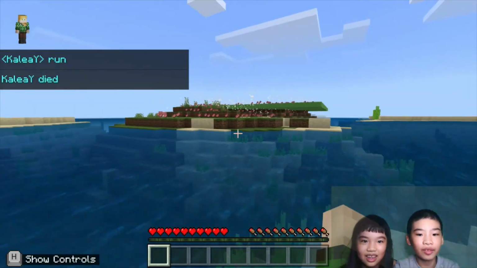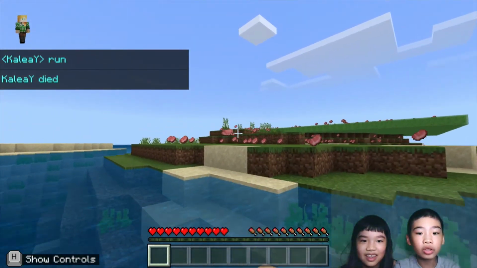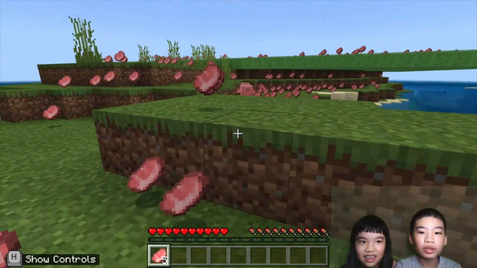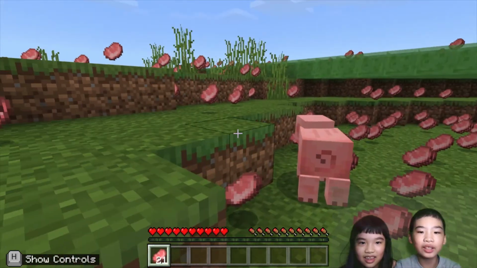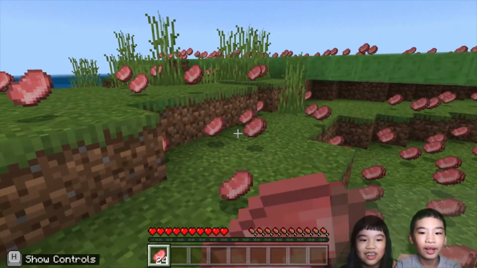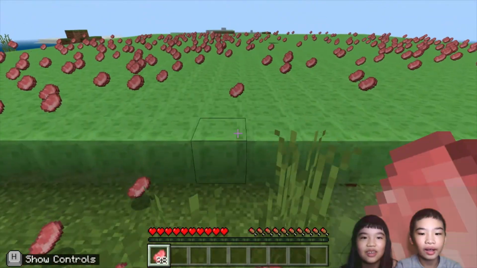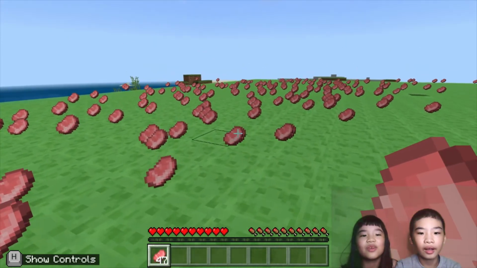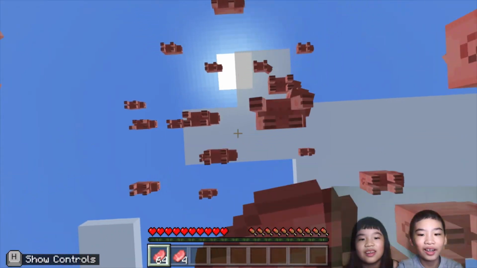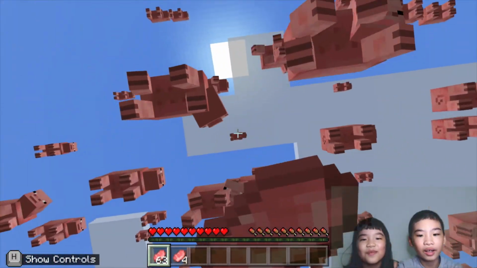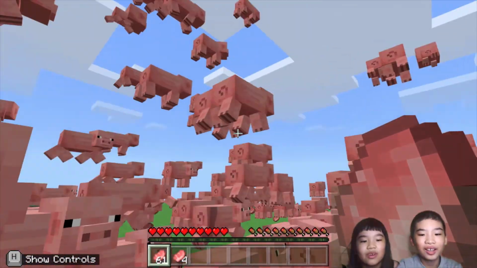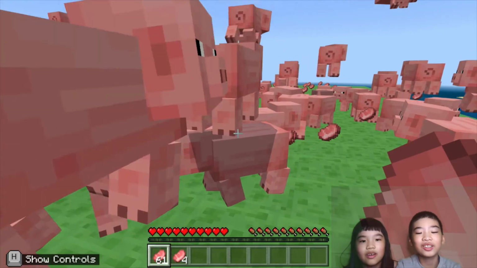Everybody, it's fun. There's so much meat. Wait, there's still one pig. Maybe the pig just spawned. Wow, a lot of meat. We could eat a lot. We're collecting while eating. If you could count the meat, they're dropping. I'm eating pork chop. Wow. Hello, piggy. We have more than 64.